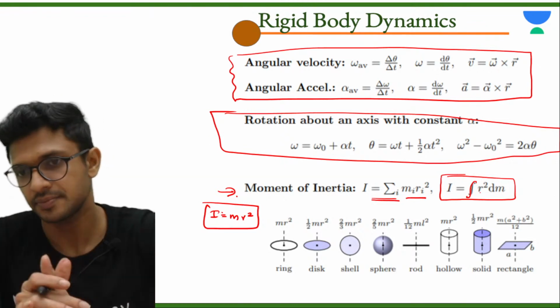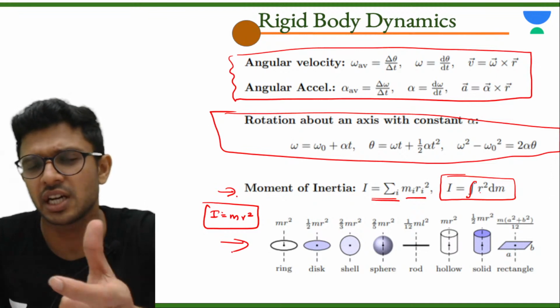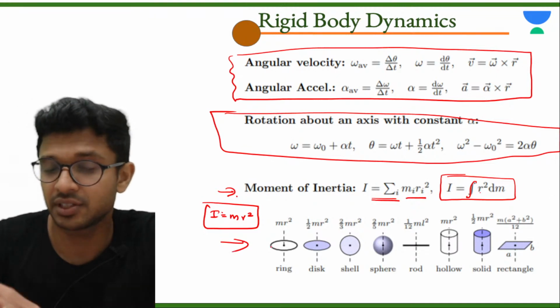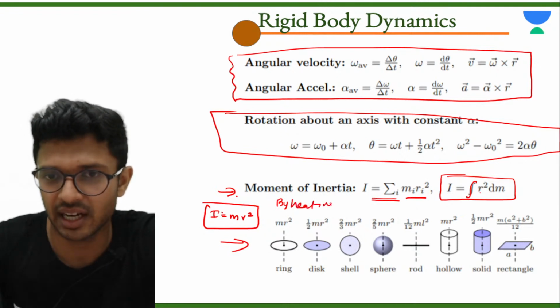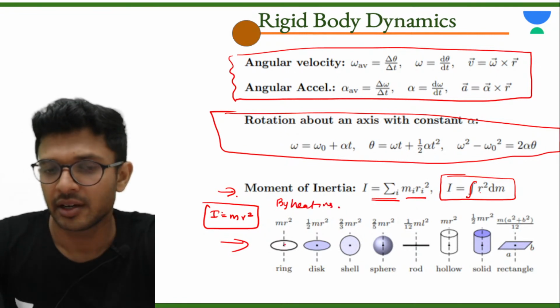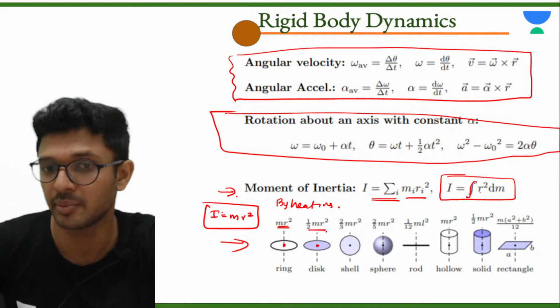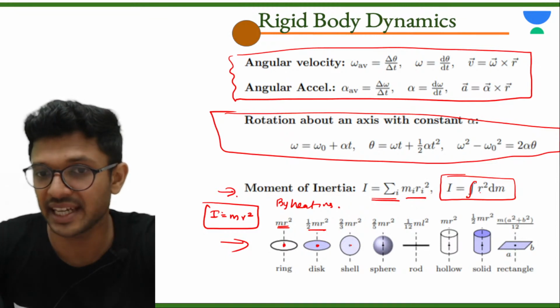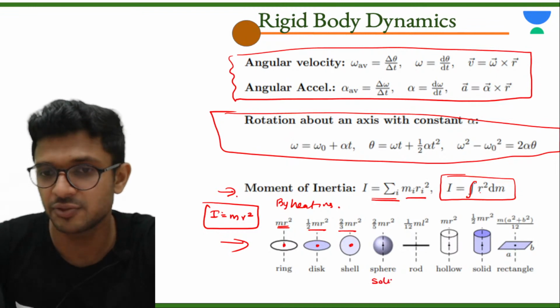Okay, good. Then moment of inertia of some of the common bodies is given, which is so much important. You should be memorizing this. For a ring, for an axis passing through its center of mass, mr square. For a disk passing through its center of mass, half mr square. For a spherical shell, it is 2 by 3 mr square. For a solid sphere, it is 2 by 5 mr square.